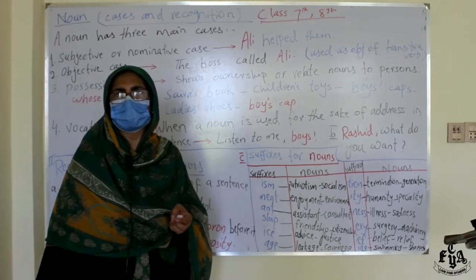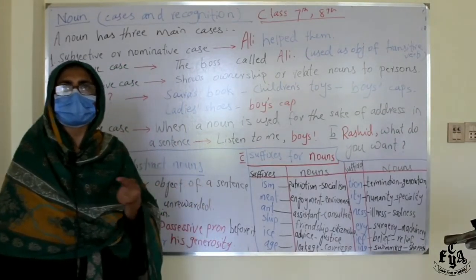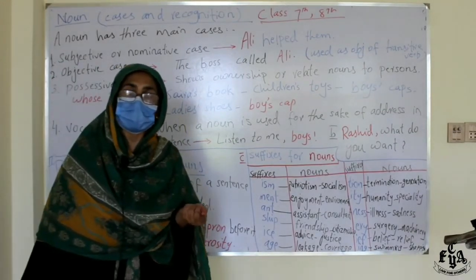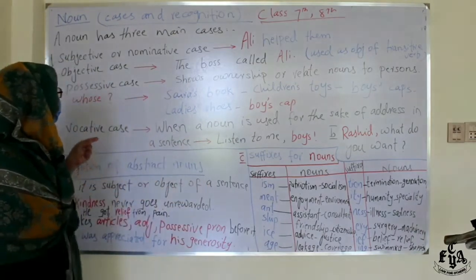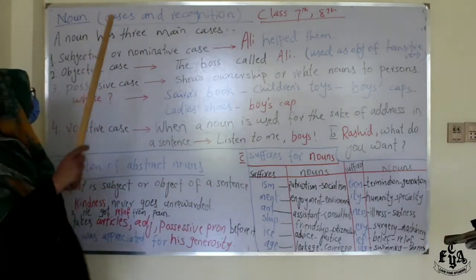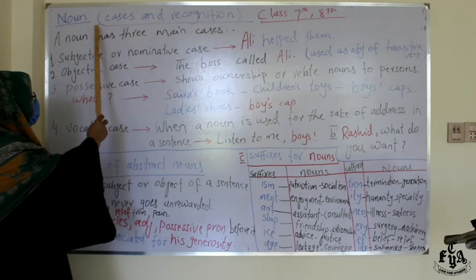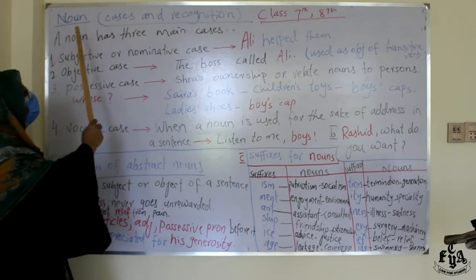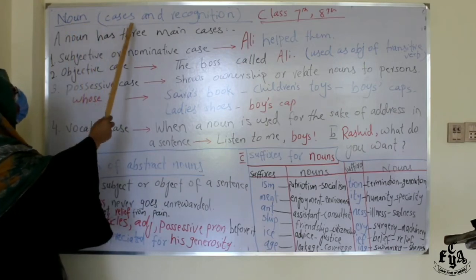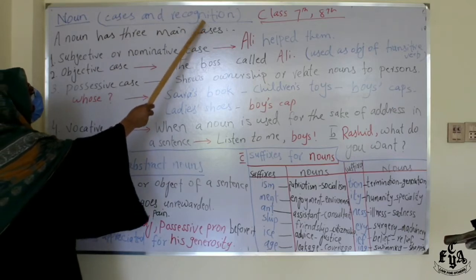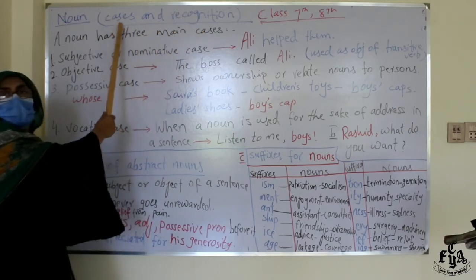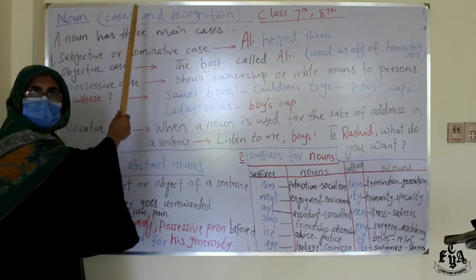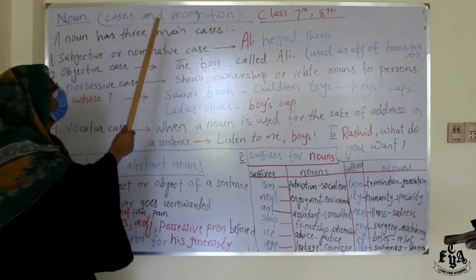There are different types of nouns: common, proper, collective, abstract, verbal noun. Today I'm going to tell you about noun cases and recognition, in how many forms, in how many cases we use a noun.